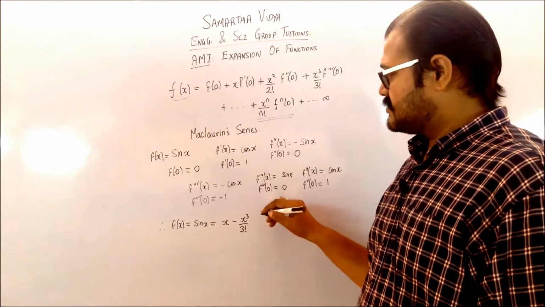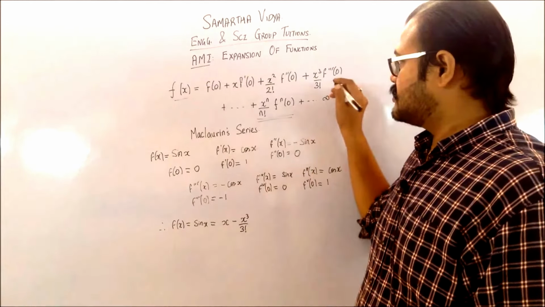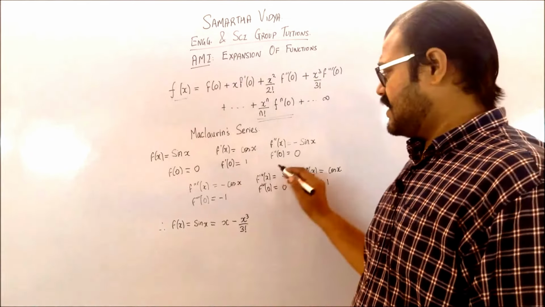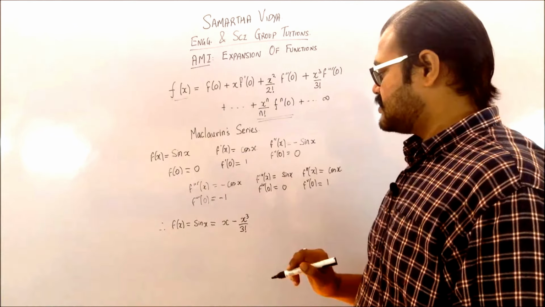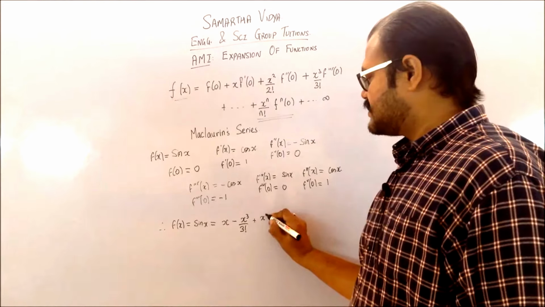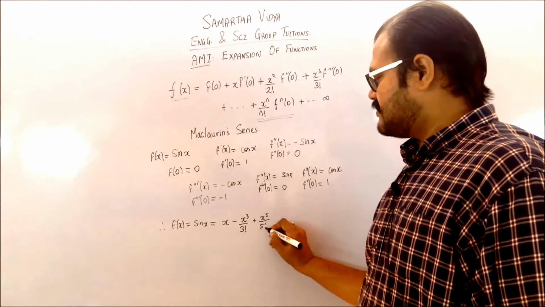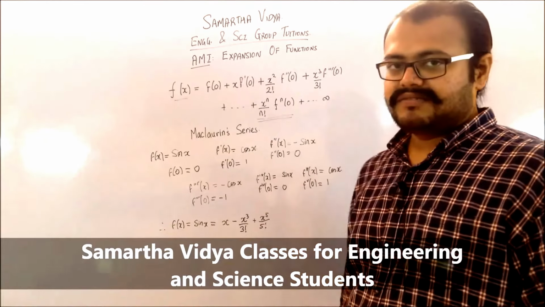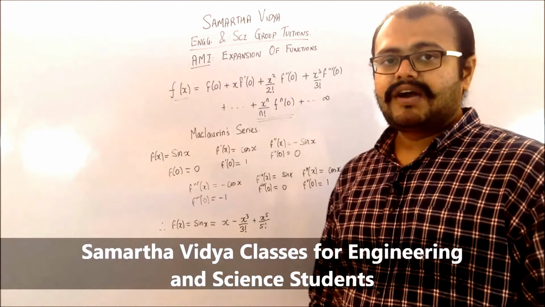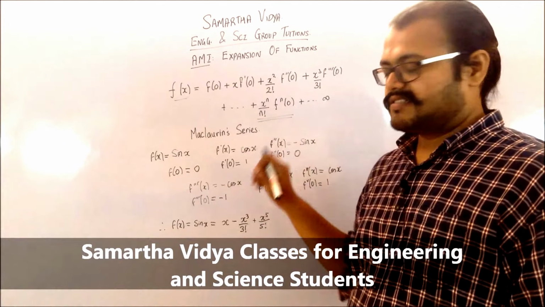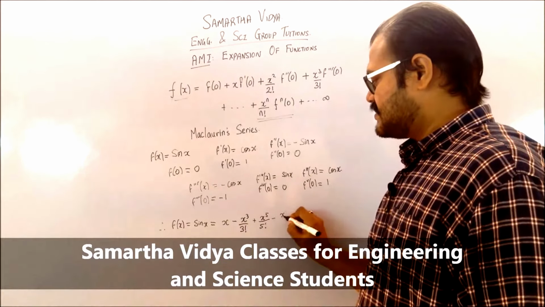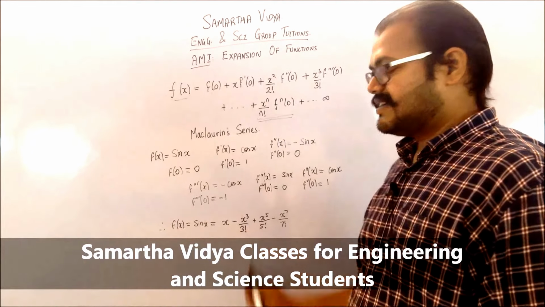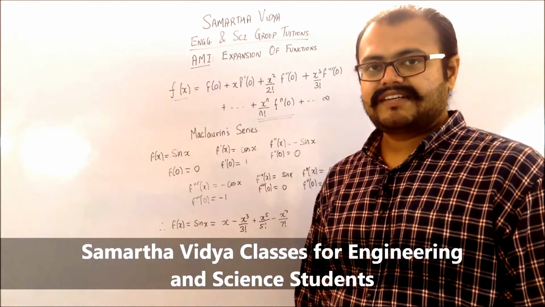Then going on to the next term, the fourth derivative is 0, so the fourth term, which is going to be x raised to 4 divided by 4 factorial, won't be coming. After that, finally it's going to be the fifth derivative term, which is going to be plus x raised to 5 divided by 5 factorial into 1. So you can see that if you continue, you are going to get only the odd terms present in this particular expansion. After this, it's going to be a minus x raised to 7 divided by 7 factorial. So it's the odd terms with positive and negative coming alternately.